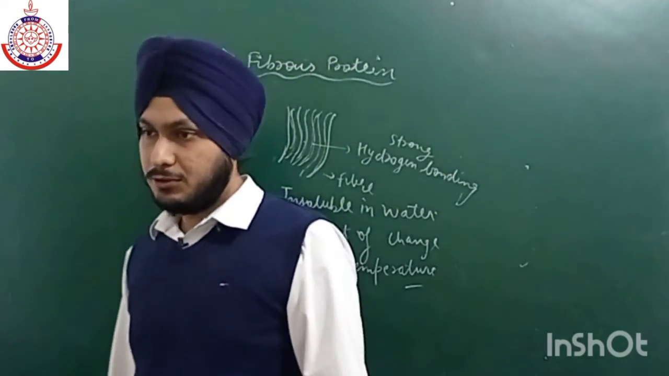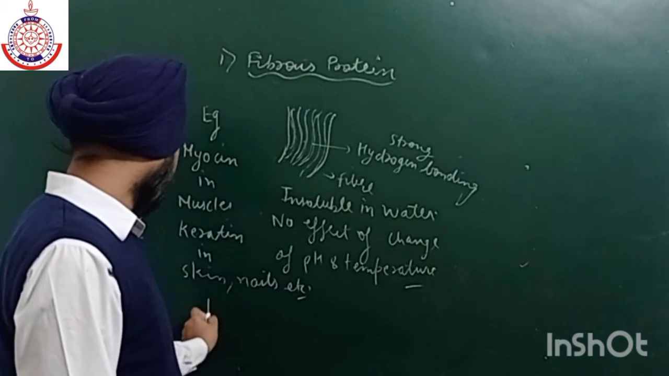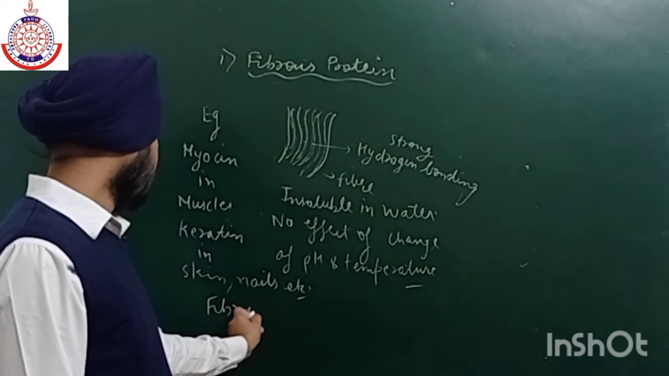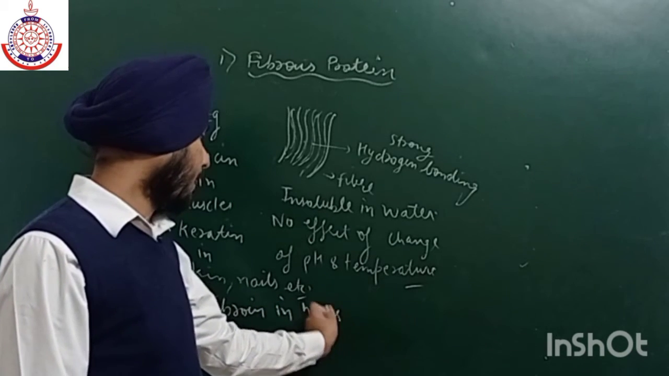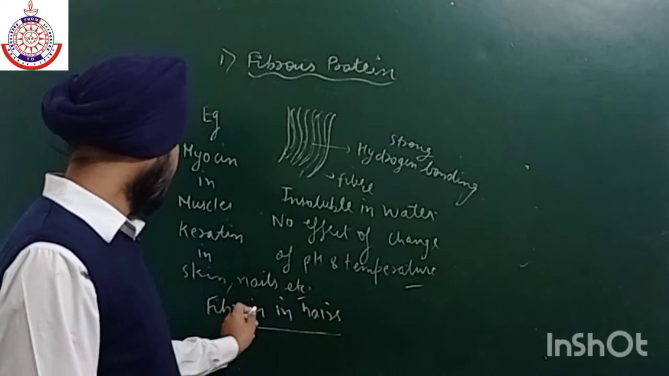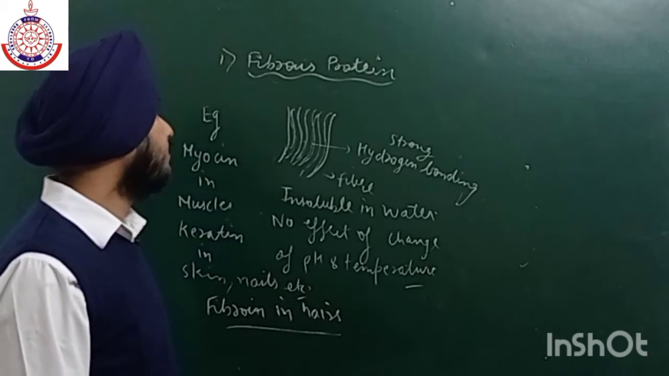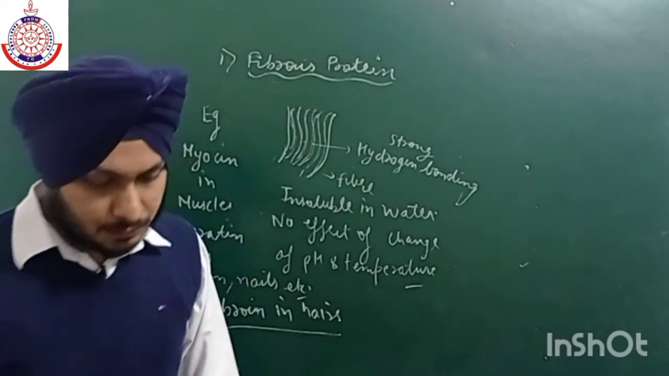Similarly we have fibroin in hairs. So these are some of the examples of fibrous protein.